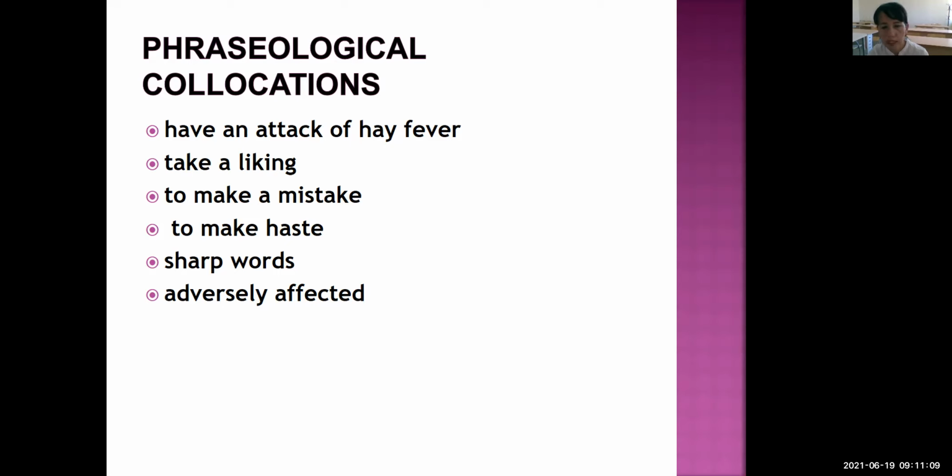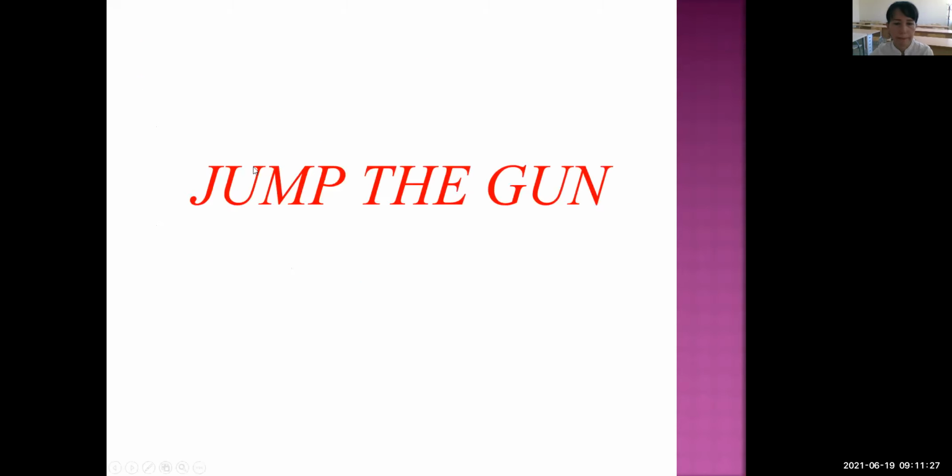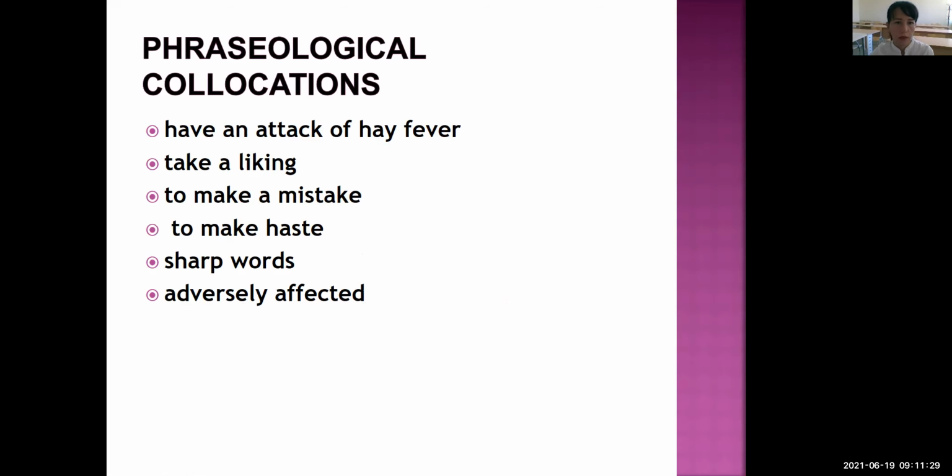So students, as you see, in the phraseological collocations, we can deduce the meaning from the components. And there are, students, some collocations and, how can I say, some phraseological fusions and phraseological units we can see.